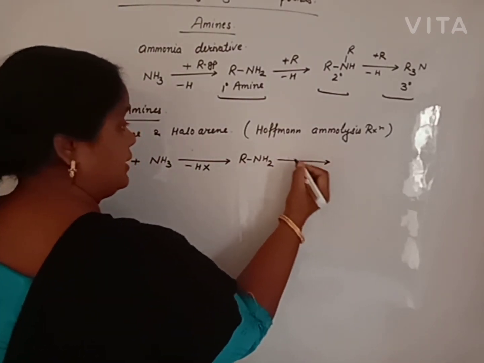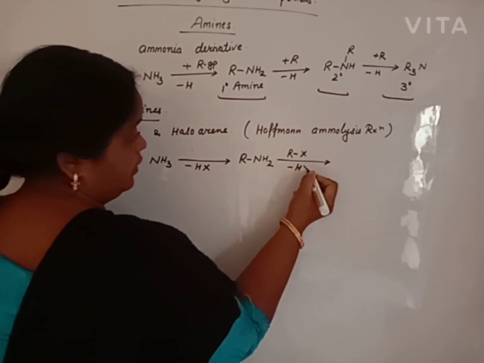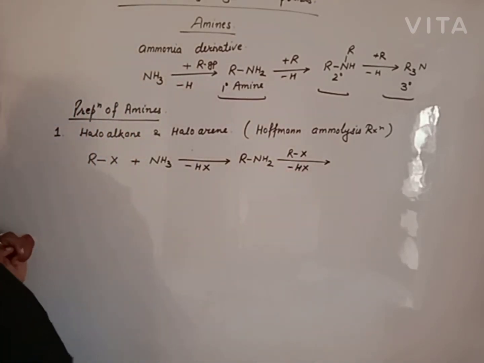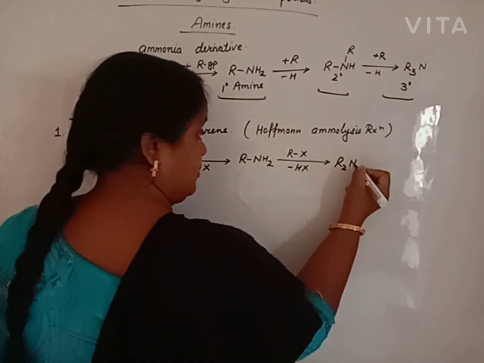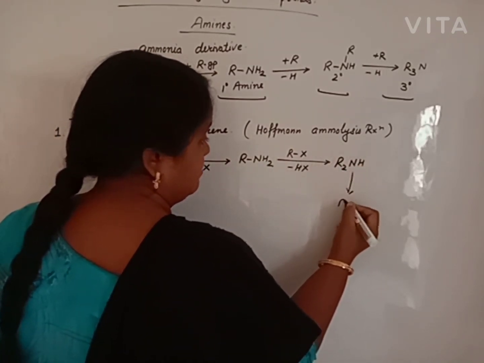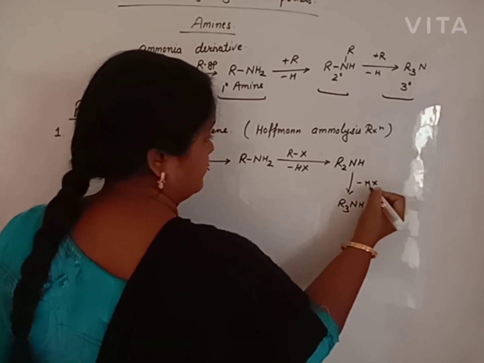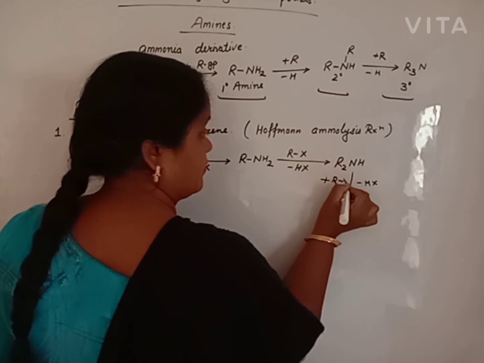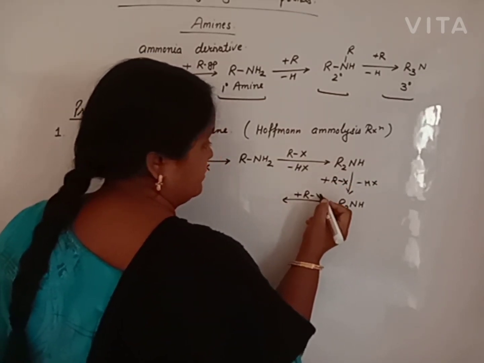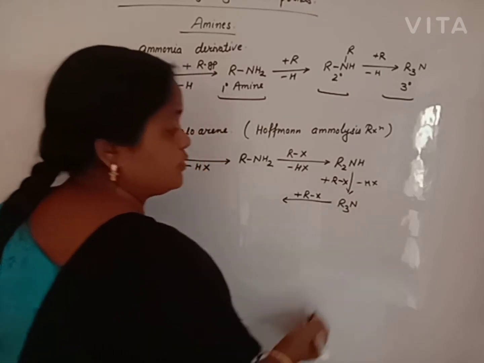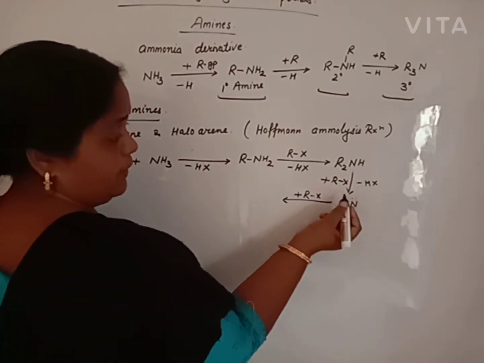When the primary amine again reacts with alkyl halide, one more hydrogen is substituted to give secondary amine. Then, beta, tertiary amine in the same way. And when we add alkyl halide again, there is no hydrogen for replacement, but nitrogen has a lone pair.